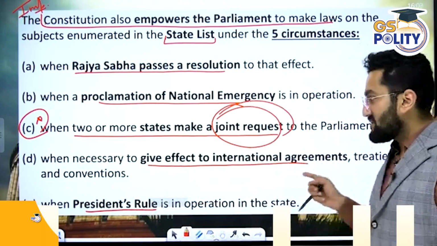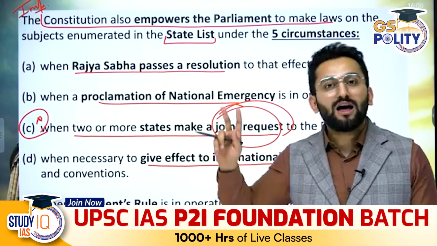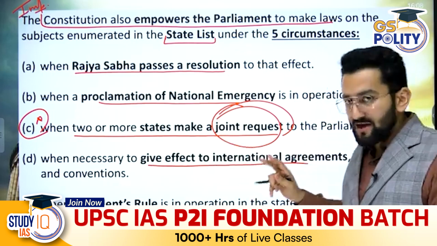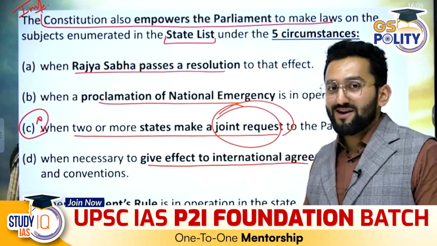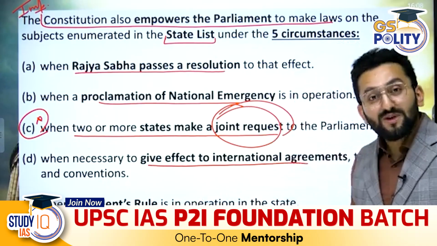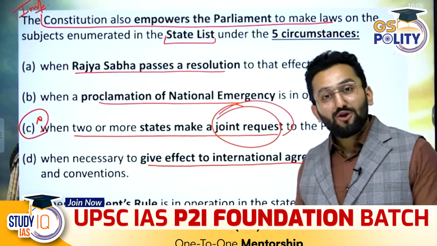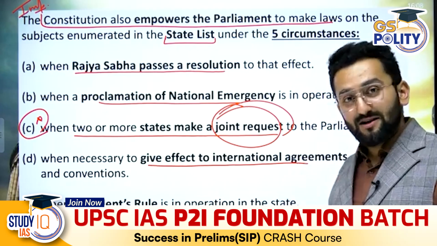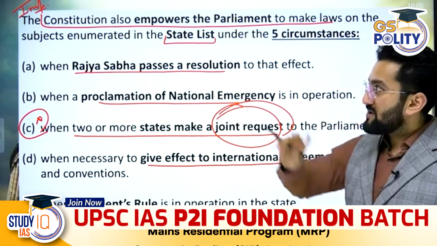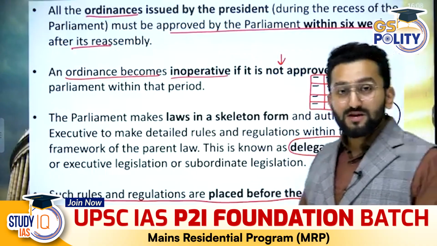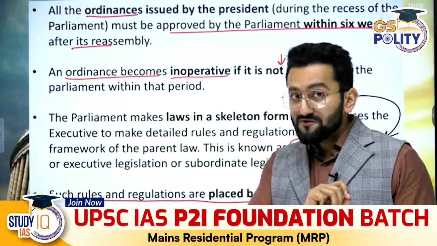For international agreements, treaties, convention, it can happen, right? So state list is not immune, okay? When President's rule is in place, then also Parliament can make law on a matter in state list. Clear? So these cases should be in your mind. There can be a question. Apart from this, we are still discussing legislative powers of Parliament.